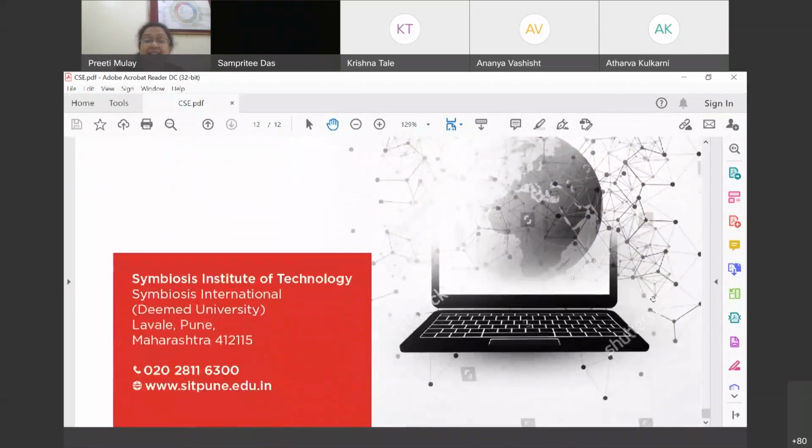All right. And here are the contact details of SIT, as you all are aware. So just give me 1 second because I'm going to shift now from this brochure to a PPT because I want to show you some more details also. Just give me 1 second. Okay.